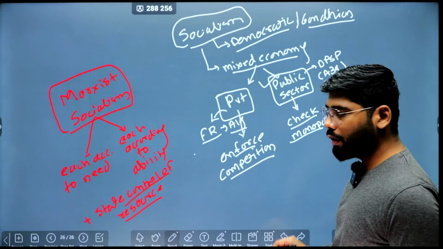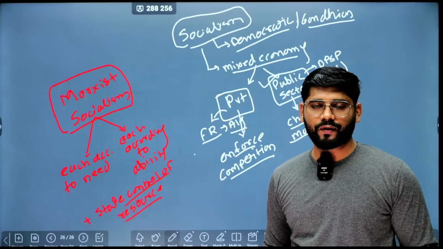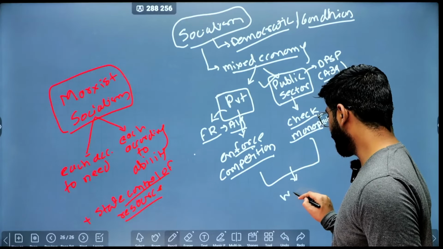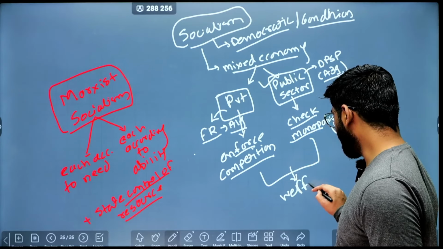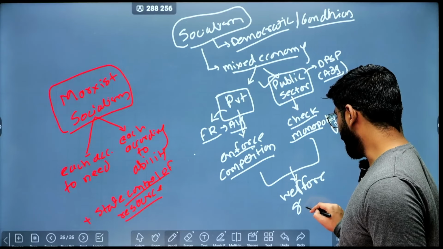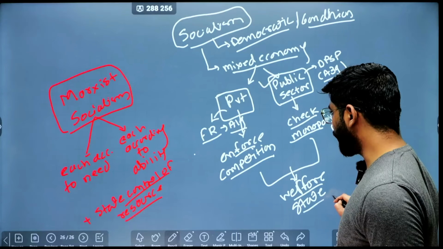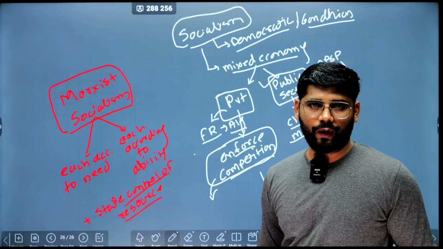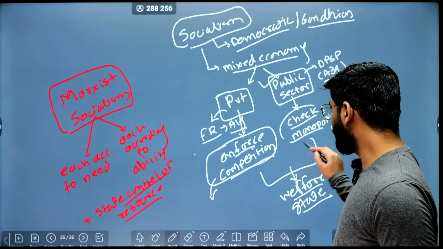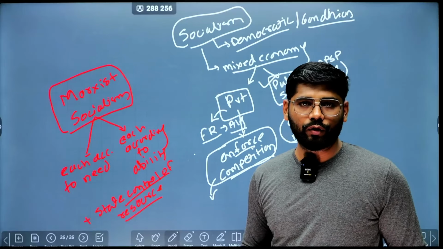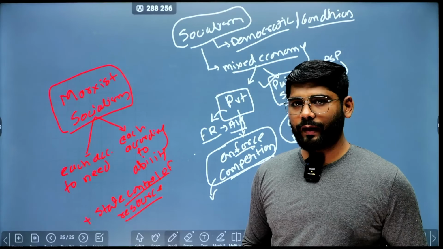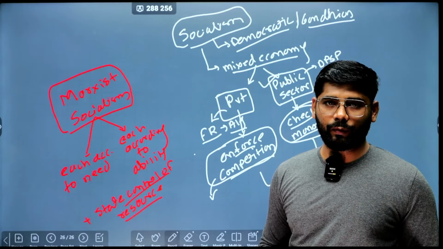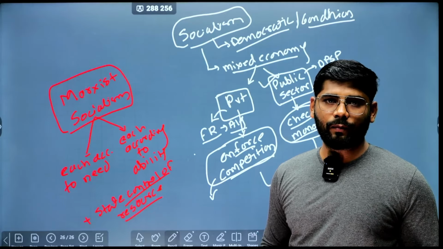So with the combination of these two factors, the private sector as well as public sector, we can ensure the welfare state. How can the welfare state be ensured? Because the private sector will boost the competition, and through the competition, better resources and better output will be obtained. And at the same time, the public sector will check the monopoly, and through that people will get the particular product, or whatever the production is happening, at a reasonable rate.